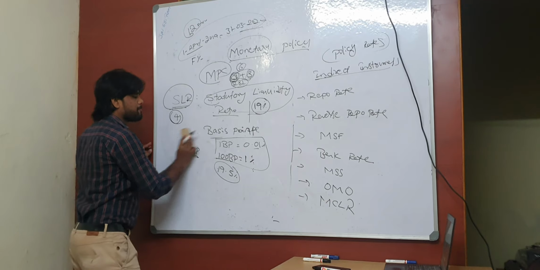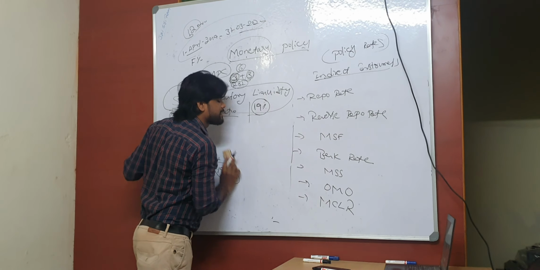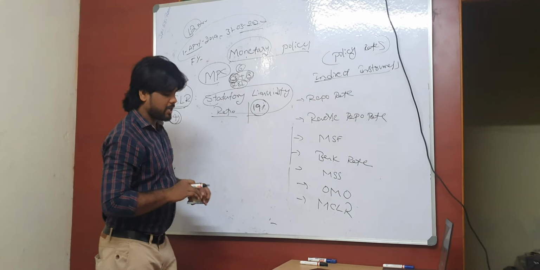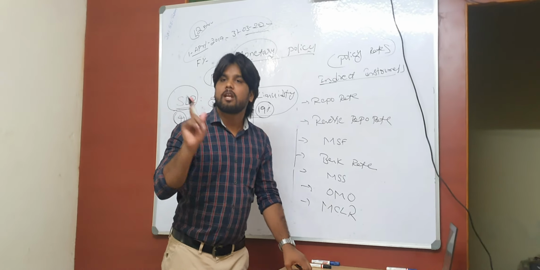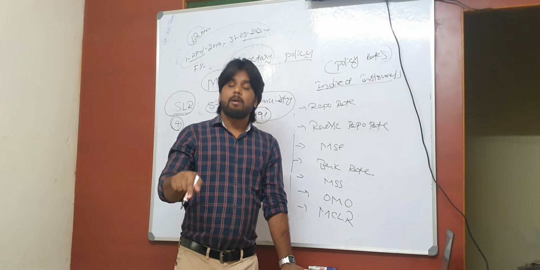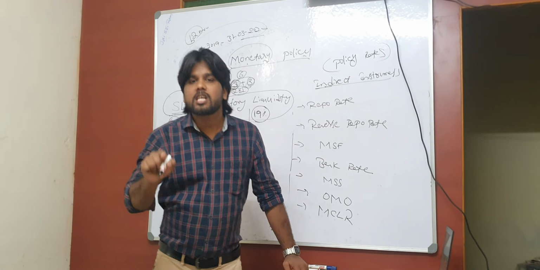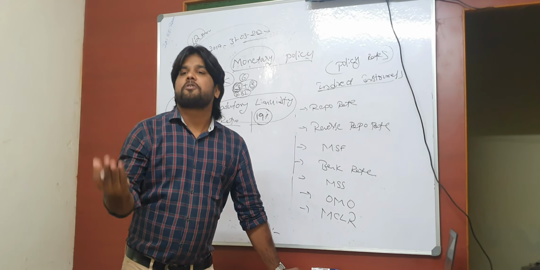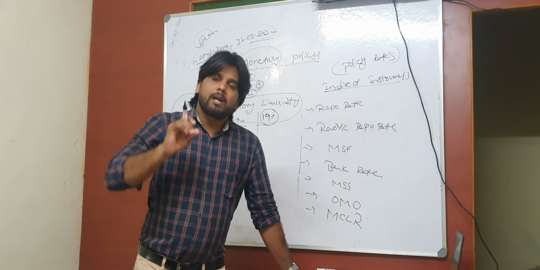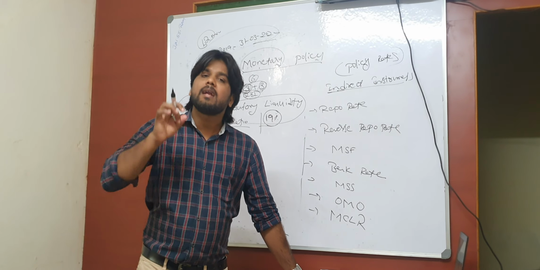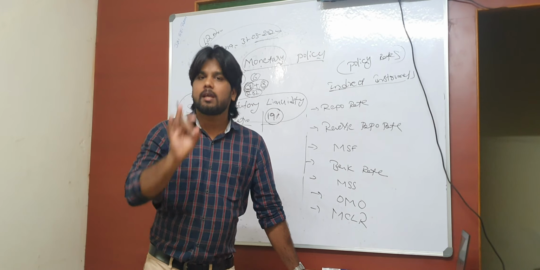So CRR is clear, cash reserve ratio, and SLR is clear, statutory liquidity ratio. Remember, CRR banks have to keep in liquid cash form only, that too with the authority. Whereas SLR they have to keep within themselves, but it's their choice. If they want to keep it in cash form, they can. Gold form, they can. Or government securities form, they can. But many banks would like to keep their SLR in terms of government securities only, rather than cash and gold.